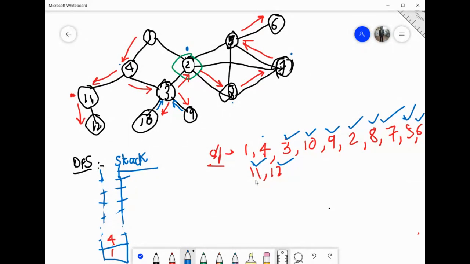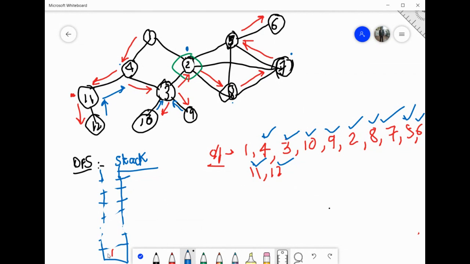So 11 से वापस जाएंगे. कहाँ वापस जाएंगे? See top of the stack. It is 4. मतलब 11 से वापस जाएंगे 4 में. 11 से we will go back to 4. So now I'm again standing at 4. So see if there is any other option left for 4. No, no option is left for 4. 4 is also completely explored.